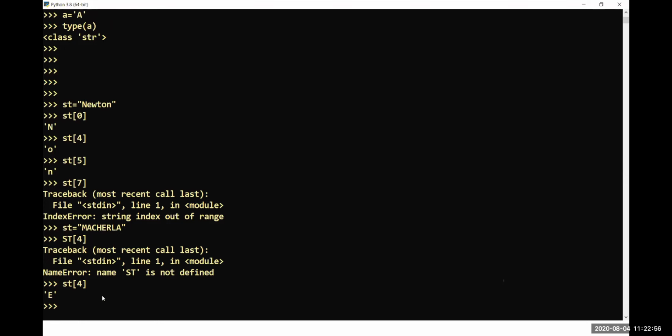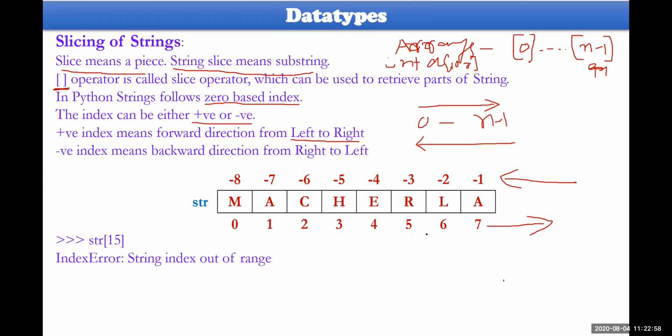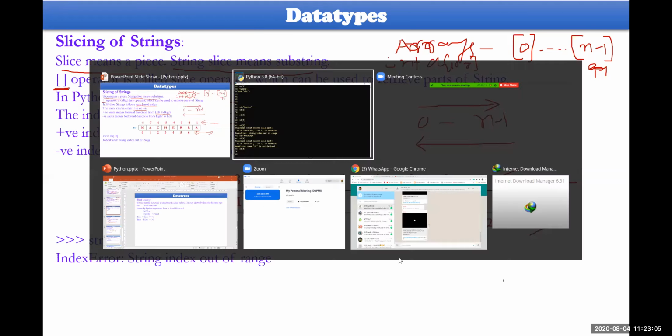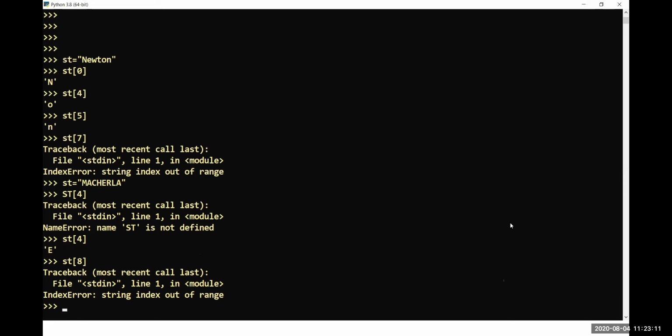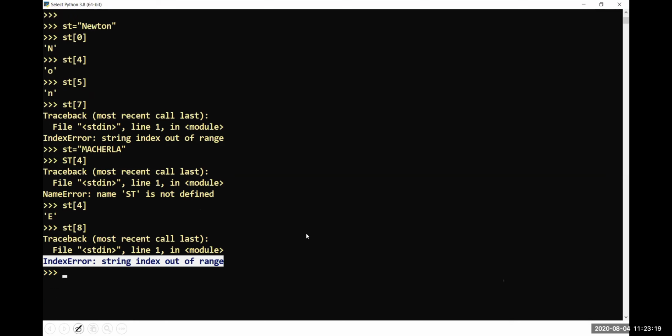As far as this index is concerned, what is the maximum index here? In the positive direction, that is 7. So if you take st of 8, st of 8 does not exist, and immediately it will give you an index out of range error. Therefore it cannot be taken into consideration.